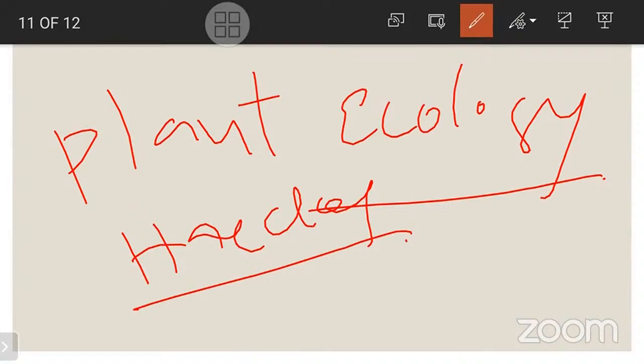So there will be an interrelationship between the living organisms and the environment. That is nothing but ecology. Here the reciprocal relationship between plants and the environment is plant ecology. The plant depends upon the soil, water, air, and sunlight. These are all what the plant depends upon in the environment. So that relationship between the plant and the environment is called plant ecology.